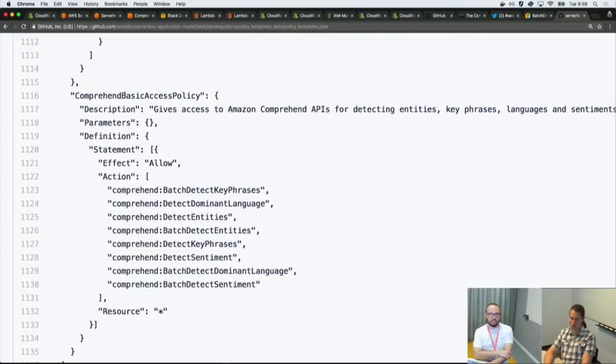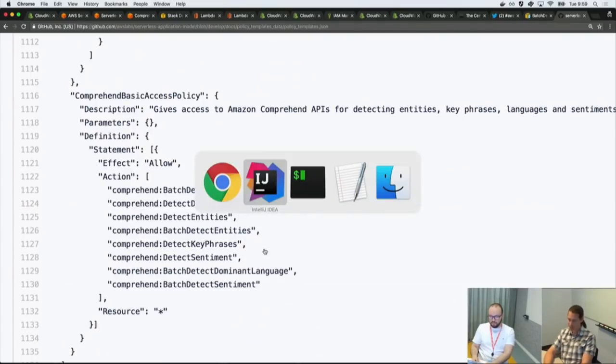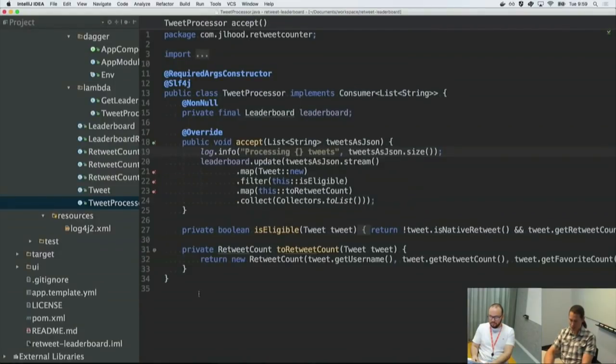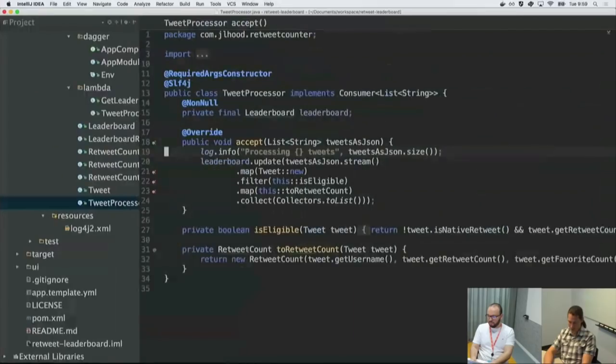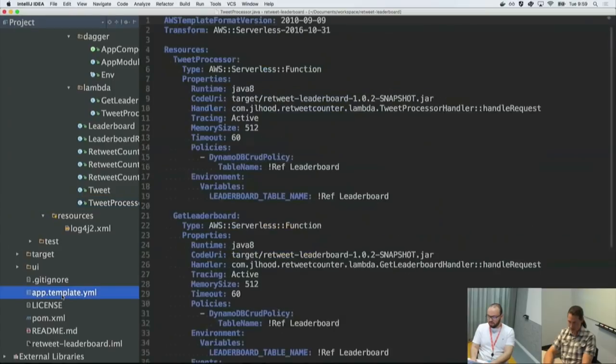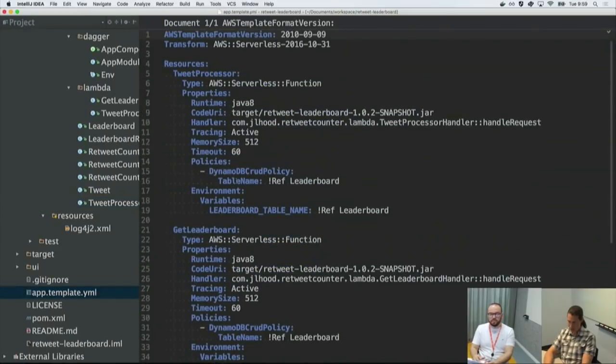So you can see that there's a Comprehend basic access policy, and it gives you the ability to, hopefully, batch detect sentiment is one of them. So we can go to our SAM template and add this policy. I'm going to cheat and double check my other template just to make sure I'm doing this right. Yes, okay, so it takes a list.